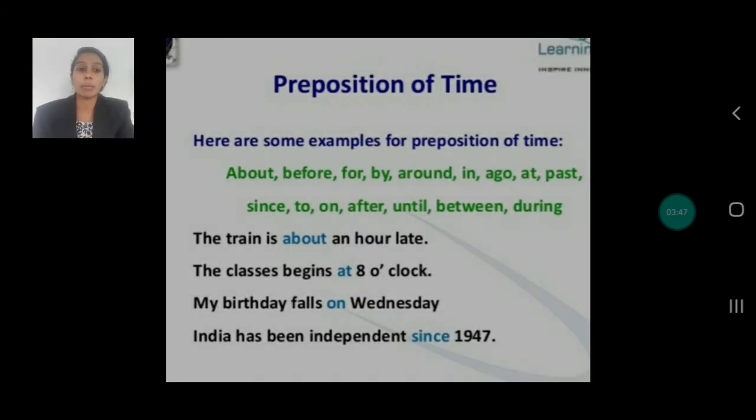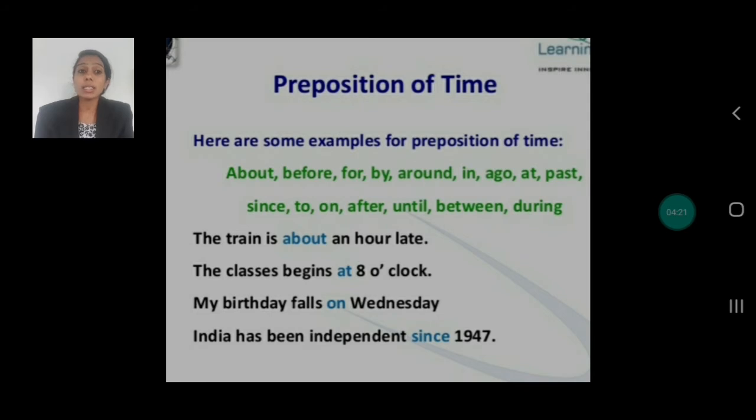Now see the examples. About, before, for, by, around, in, ago, at, past, since, to, on, after, until, between, during. These are the examples of preposition of time. It helps to tell you exactly what time an incident started or occurred. The train is about an hour late. About, see here, about is what? It indicates the preposition of time. It's an hour late.